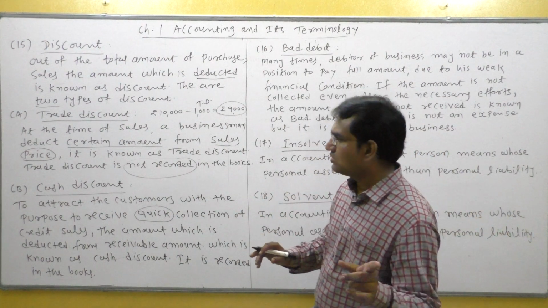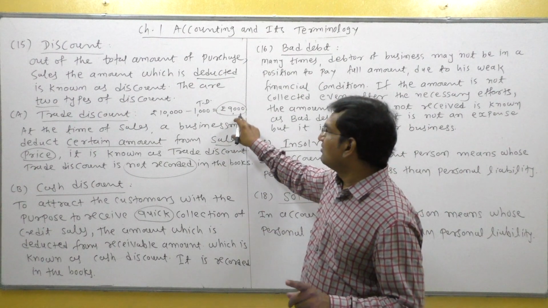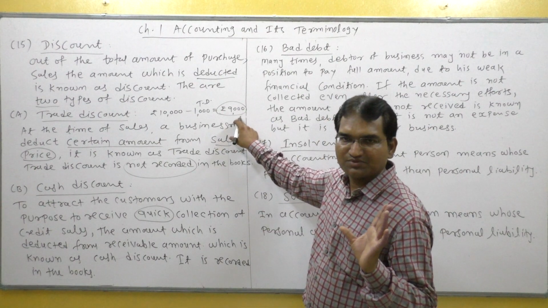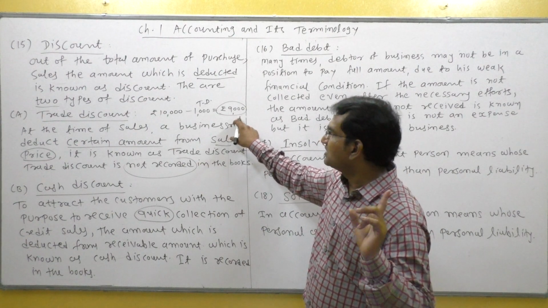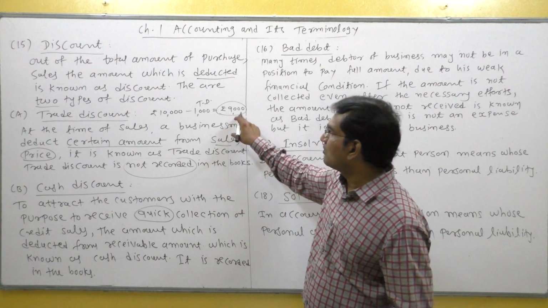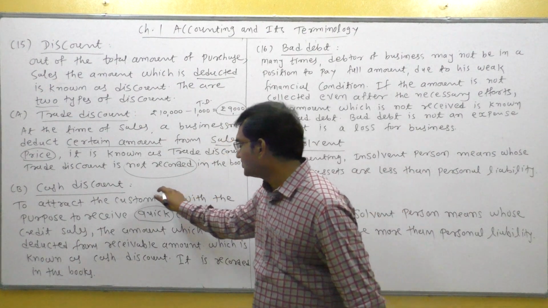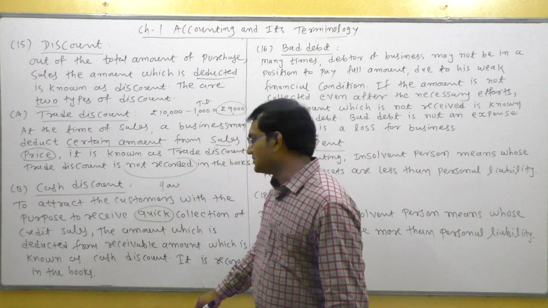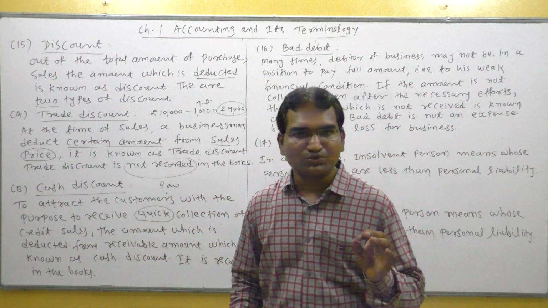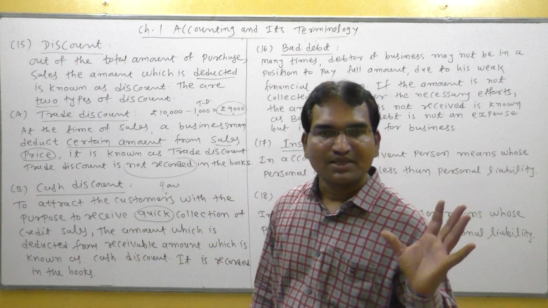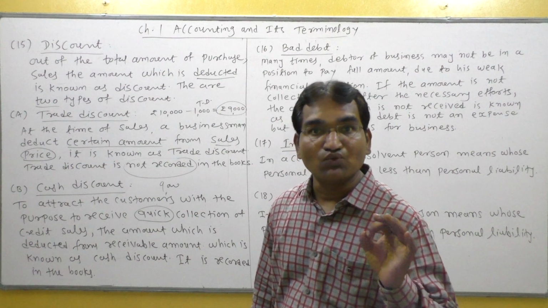Suppose we have sold goods on credit for net amount 9,000 because 1,000 already deducted from sales price, printed price. So how much amount receivable from customer? 9,000. How much amount receivable? 9,000.